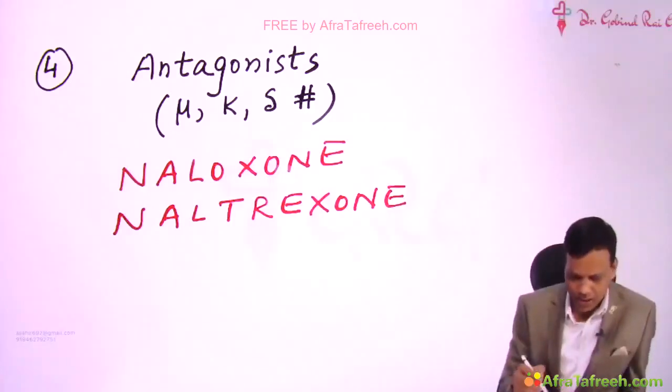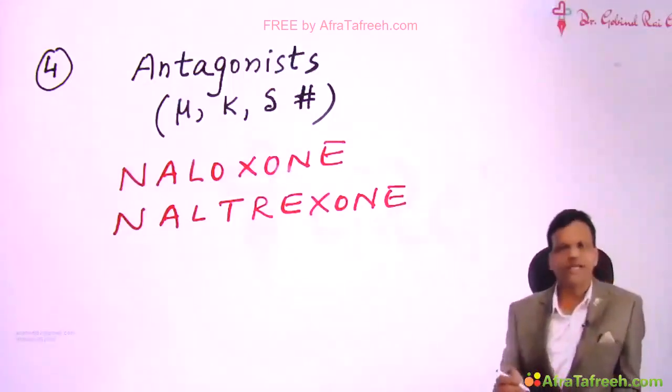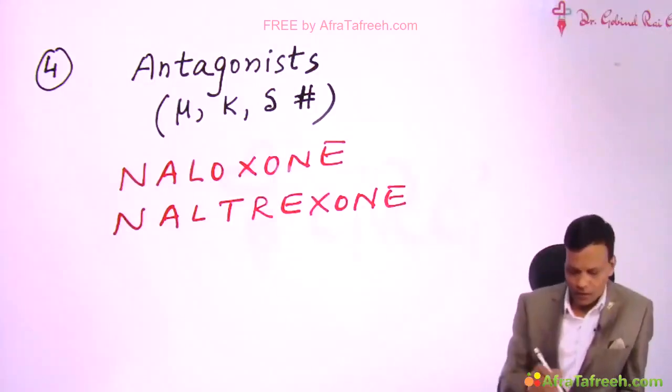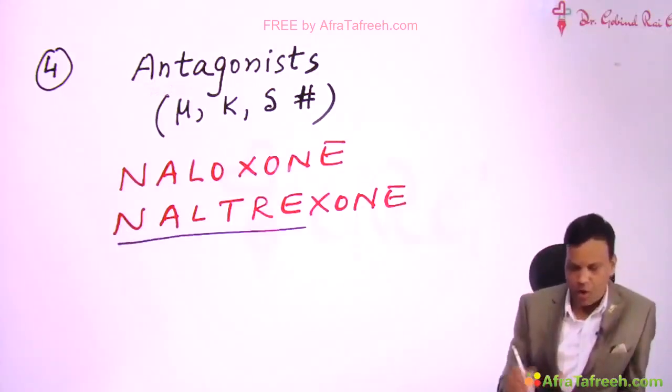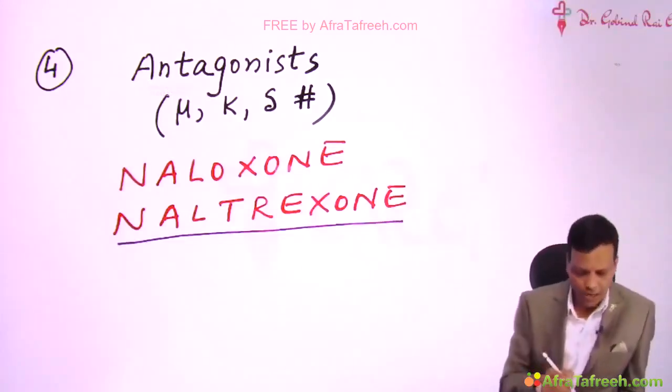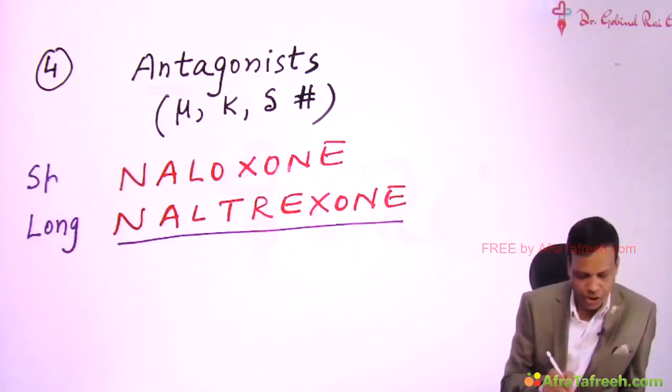And important points regarding these two you can remember from the name itself. Naltrexone is a longer name than naloxone. So naltrexone is long acting, whereas naloxone is short acting.